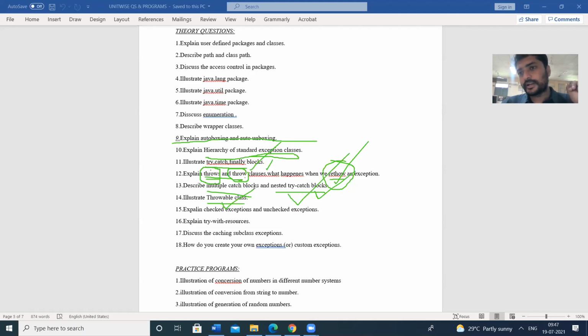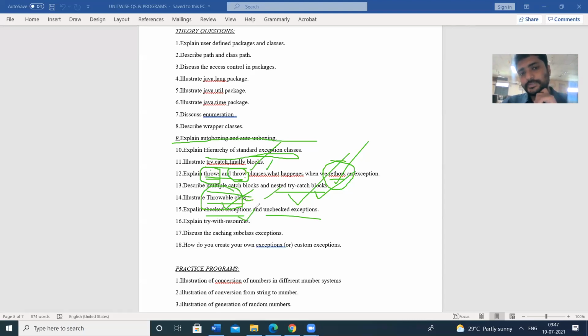Next one, Throwable class. Throwable is a class in the exception hierarchy. So there is a subclass that is the Throwable class. This class consists of so many methods that you have to identify. Next, checked exceptions and unchecked exceptions.